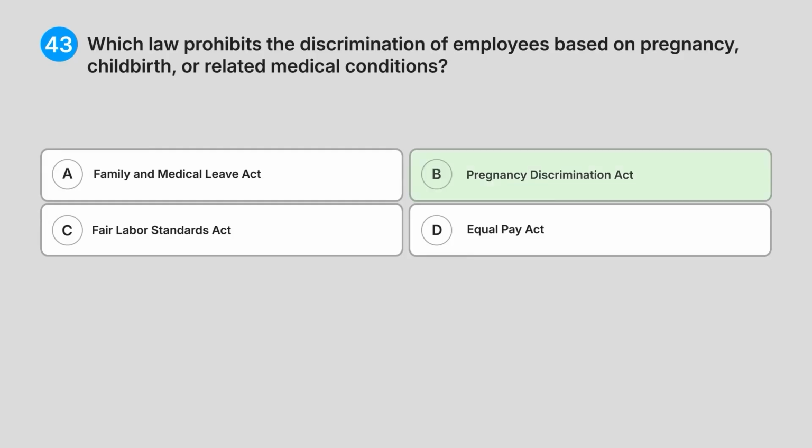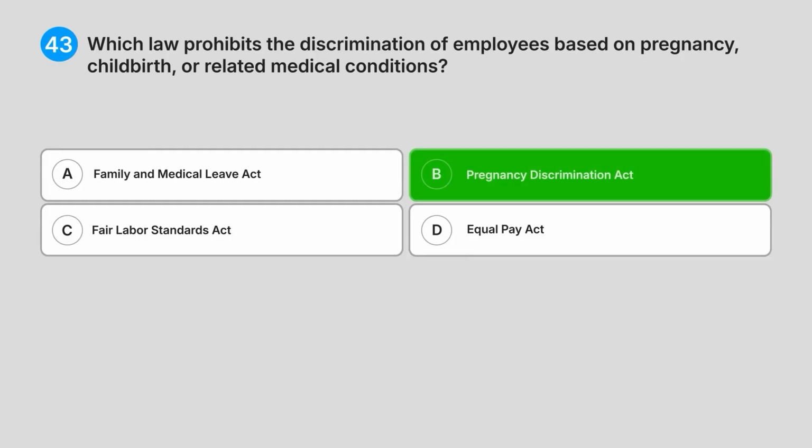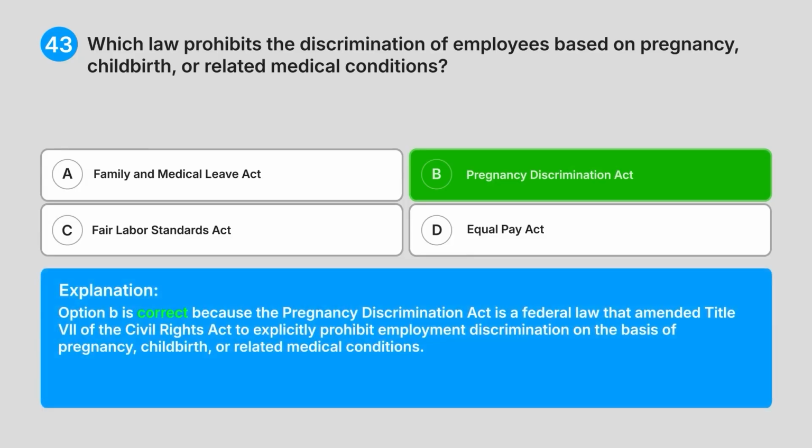Correct answer. B. Pregnancy Discrimination Act. Explanation. Option B is correct because the Pregnancy Discrimination Act is a federal law that amended Title VII of the Civil Rights Act to explicitly prohibit employment discrimination on the basis of pregnancy, childbirth, or related medical conditions.